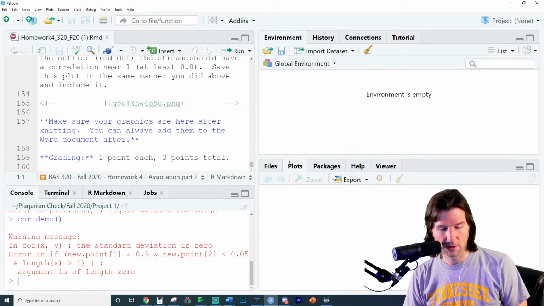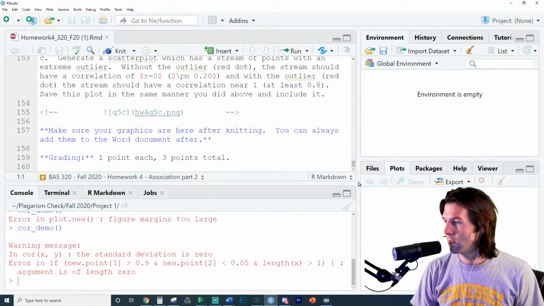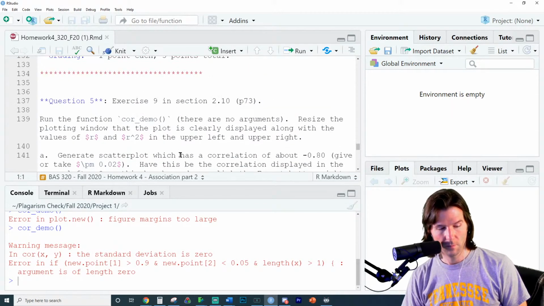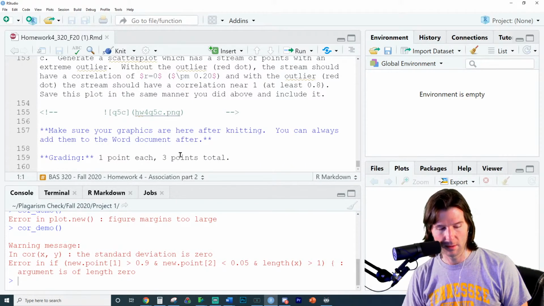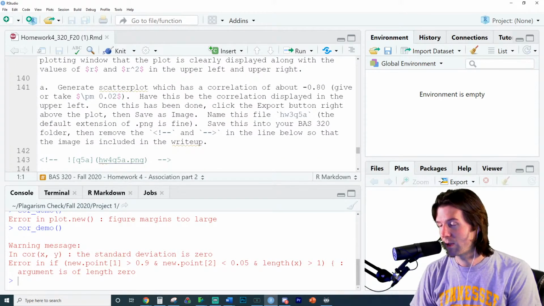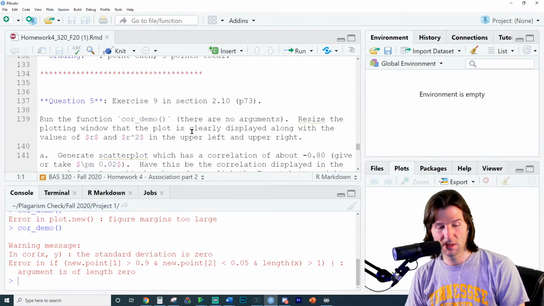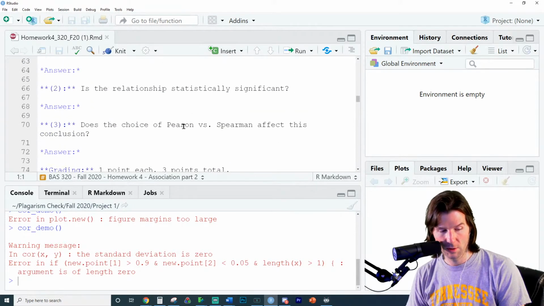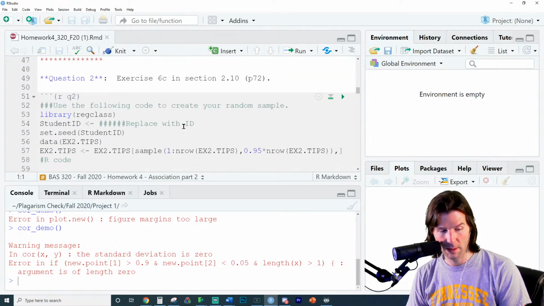Oh, he's at the very start. Questions 8 and 9, all the way here at the end. That's question 5. Wait, question 8 and 9. I think someone asked about 5A. Let me see here. If you're here for 320, let me know. I'm going to look for the questions at the work. Can you go over question 2? Exercise 6C. So we got to load up those two. Okay, question 2. Question 2 is right here.